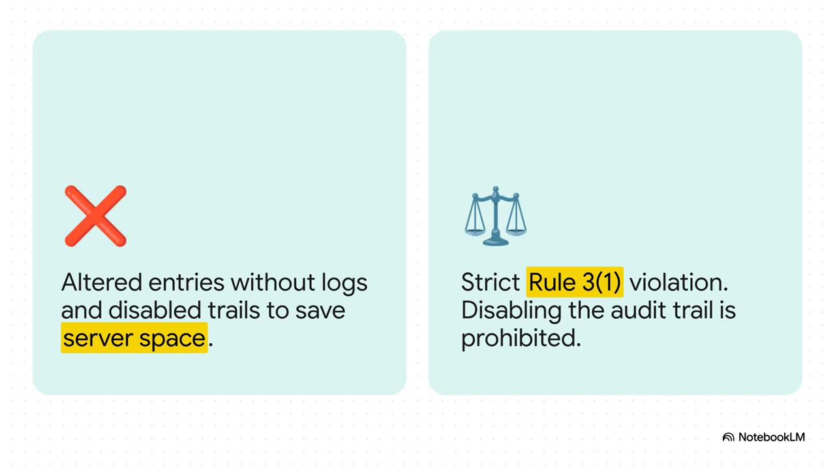Regardless of their excuse, even if it's supposedly to save space, your response has to be a hard no. You must legally state that Damodar Limited has strictly violated the Proviso to Rule 3.1. Disabling the trail is totally illegal. Your advice? They need to universally enable that edit log for every single module, immediately.